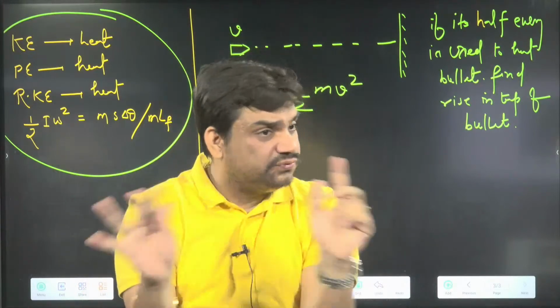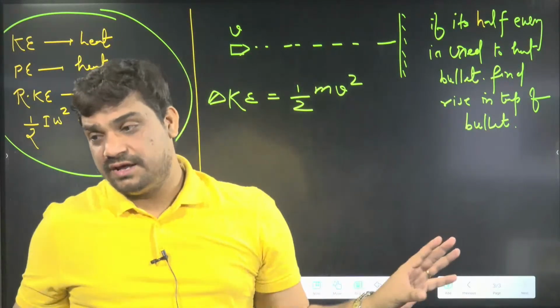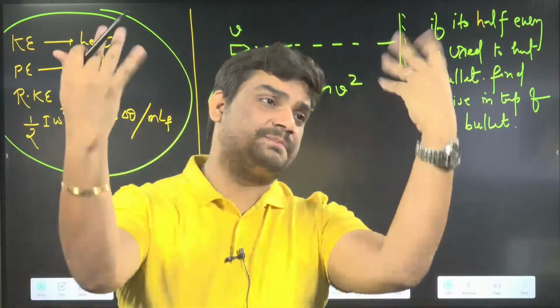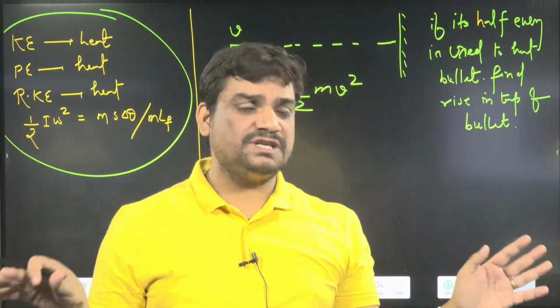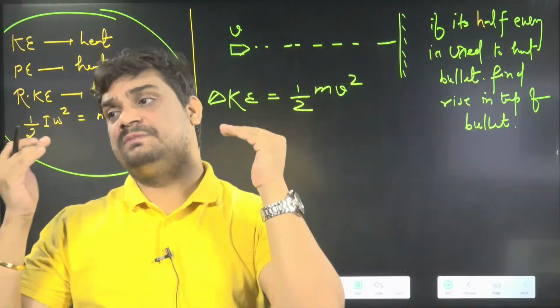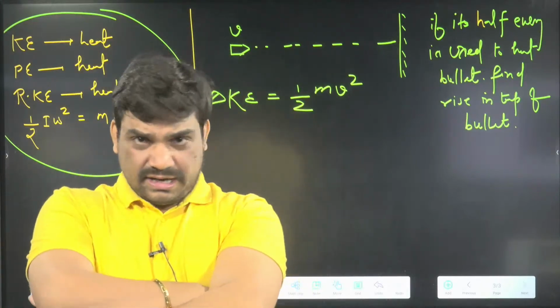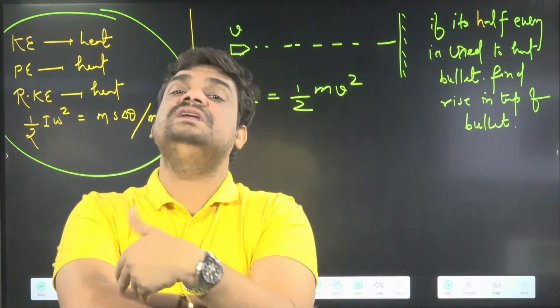the bullet, not full. And suppose this line is not given, how much part is used for the heating purpose, then we can assume 100% part. Okay, if they have not specified, we can take 100%. Otherwise they will specify how much part is used to heat the bullet. Okay, clear? In this case we can say how much heat is generated.